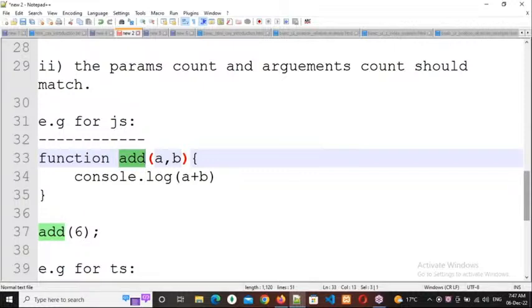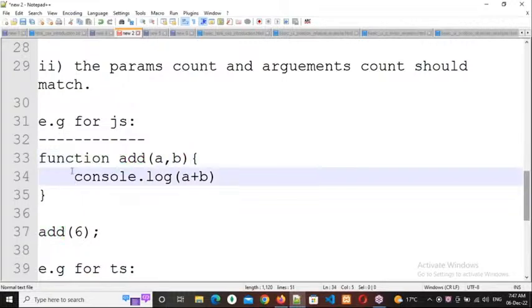Whenever you are writing any instruction in a function, we need to call that function.